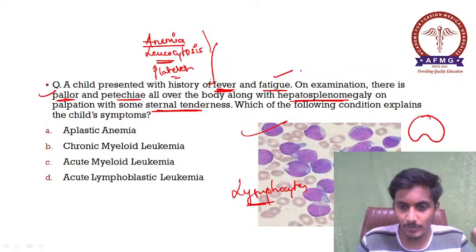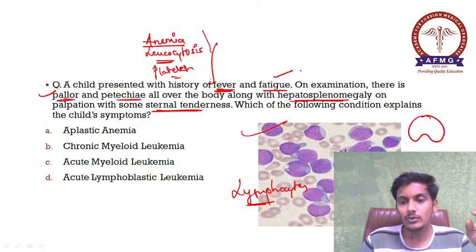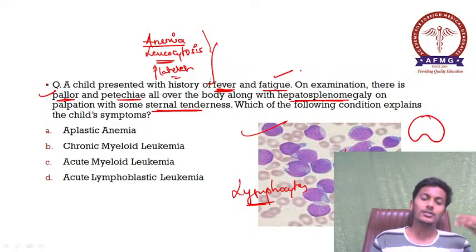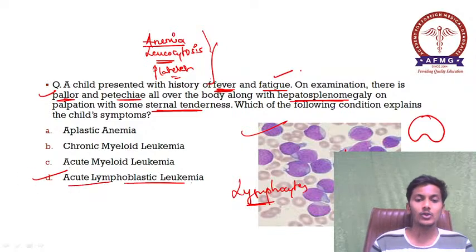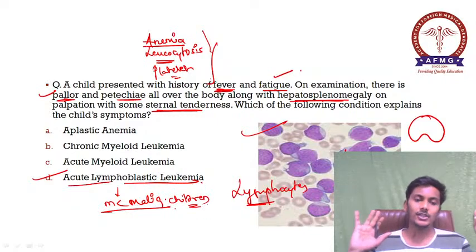So please remember, in acute myeloid leukemia, in the cytoplasm you can see these rod shaped structures which are known as Auer rods, but they are not seen in cases of acute lymphoid leukemia. So this is a characteristic case of acute lymphoblastic leukemia, ALL, which is the most common malignancy in children. So if a question is asked which is the most common malignancy in children, the answer should be ALL, that is your acute lymphoblastic leukemia.